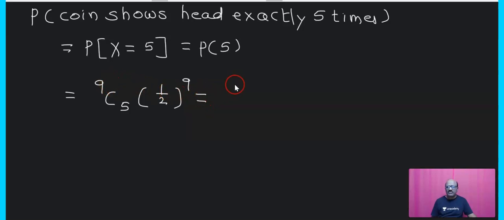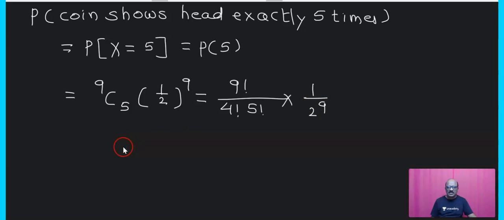Now 9C5 can be written as 9 factorial upon 9 minus 5 factorial, means here you will get 4 factorial into 5 factorial, into 1 upon 2 raised to 9.